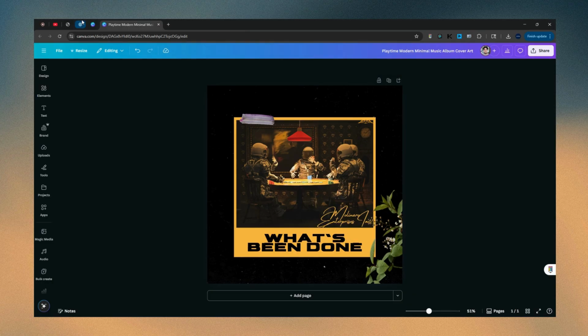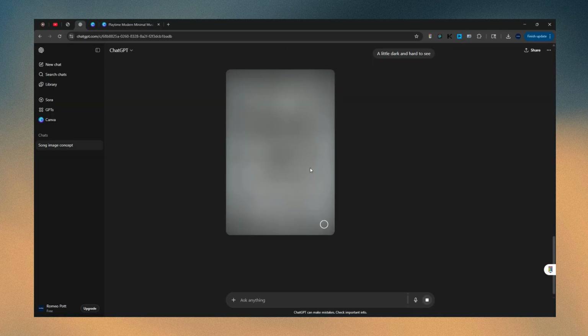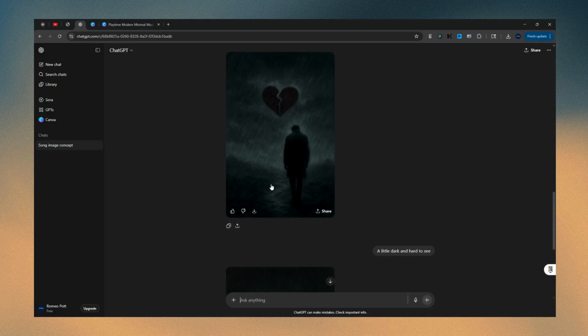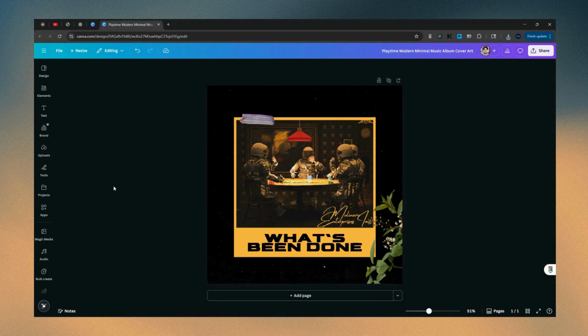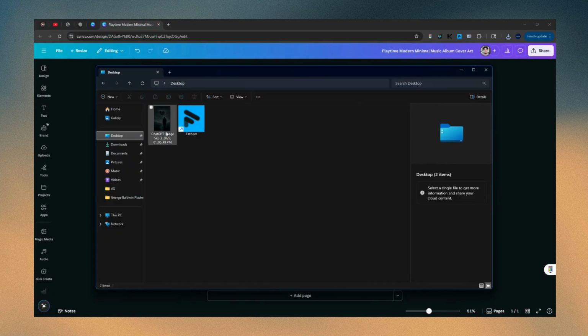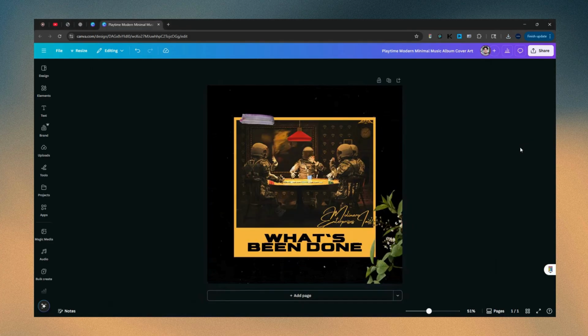And then I'll just go ahead and focus now on the image here. See what we got. Hopefully this is all under 10 minutes. That's still too dark. Okay, we're going to have to use this. Oh, the AI is understanding that I want it to be a little dark and hard to see. So now what I'm going to do is upload this picture. You can hit upload if you want and upload it there. You can also drag it from your computer. In this case, I'm going to drag it from my computer just to make it faster and easier for you guys to see. Go like this, drag it right into here.